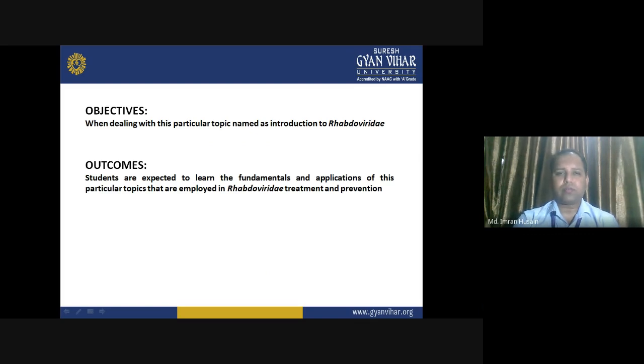The outcome of this lecture will be that you'll be able to understand adaptability, treatment, and prevention, and how the diseases caused by adaptability can be prevented and treated.